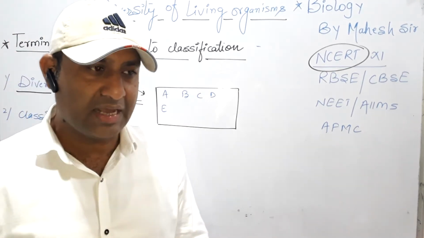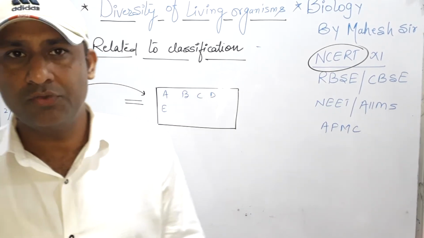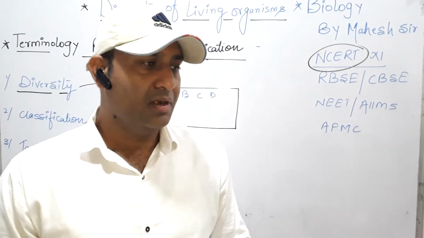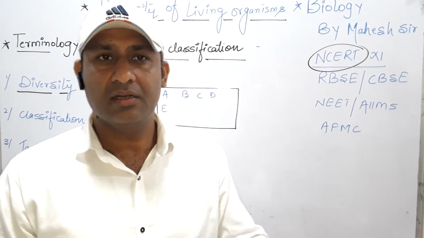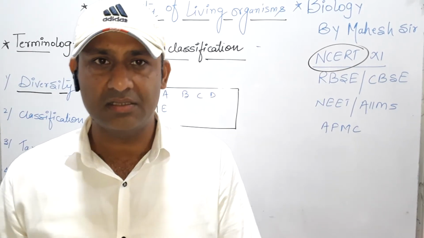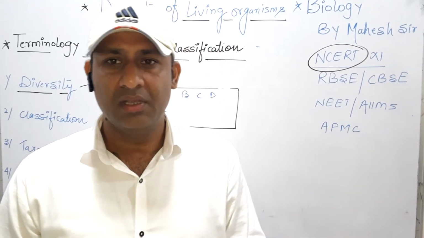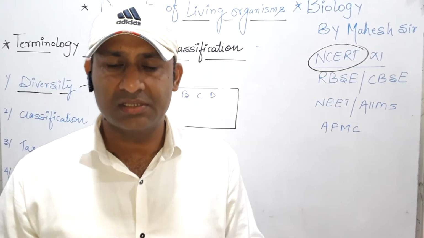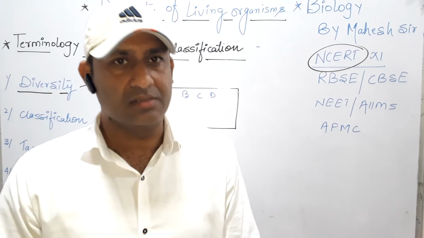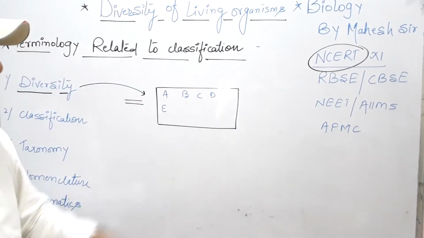Clear? We can observe diversity in the laboratory also. We can observe diversity in the biology class also. We can take the example of diversity in a garden also, where there are green plants, grasses, grasshoppers, small insects, birds and trees. They are all different organisms. So here the diversity is clear. This is the meaning of diversity.